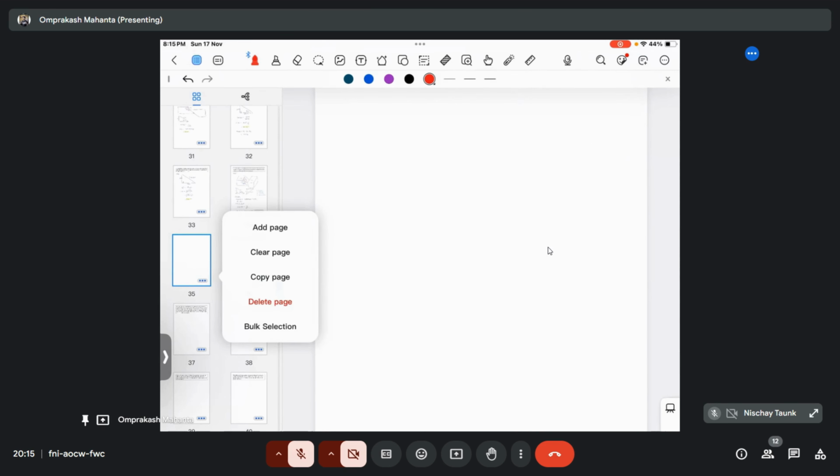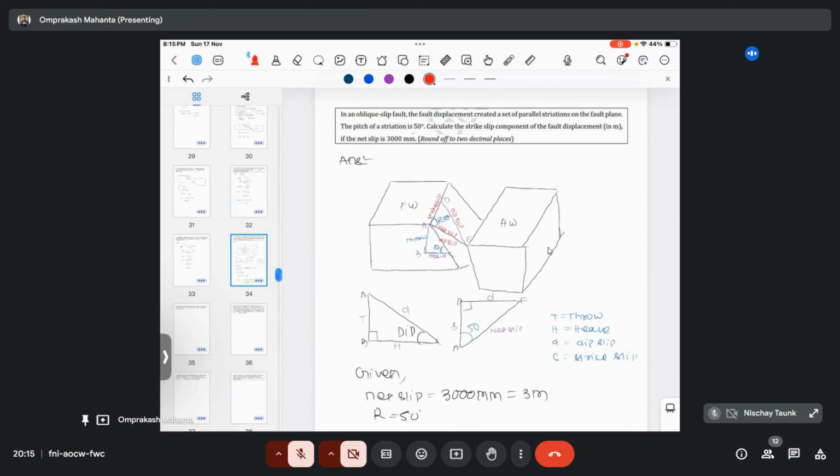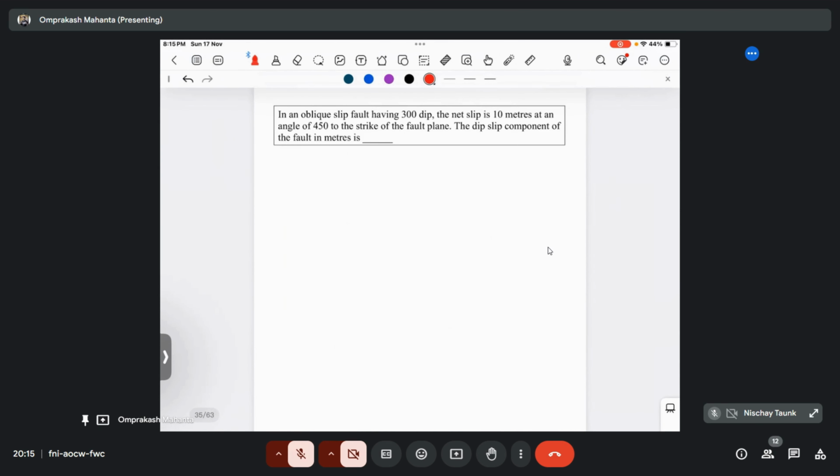Let's move to the next one. In an oblique slip fault having 30 degree dip, the net slip is 10 meter at an angle of 45 degree to the strike of the fault plane. Then find the dip slip component of the fault in meters.